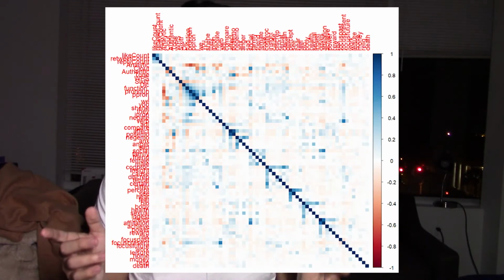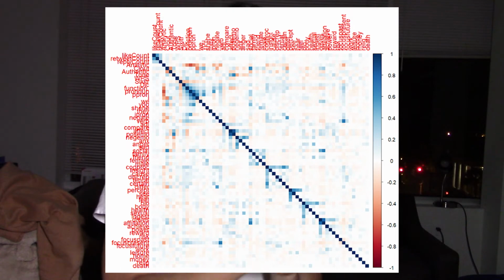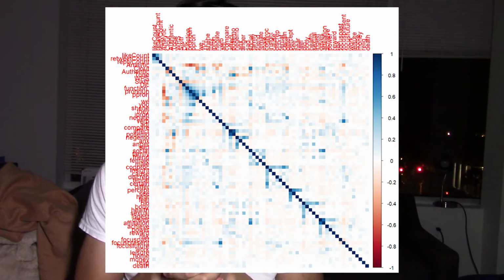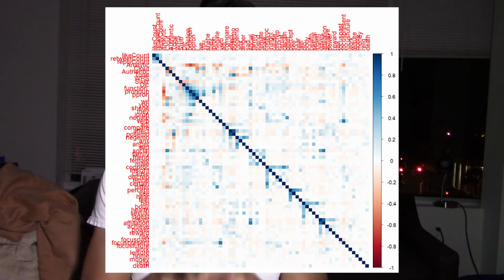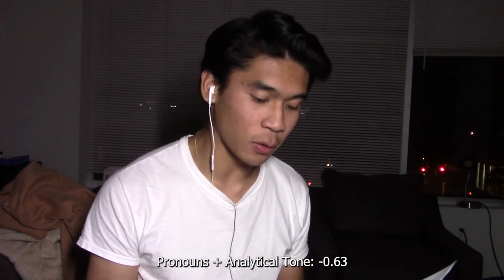We're gonna do it the good old-fashioned way. No data reduction, none of this principal components analysis or factor analysis, just pure raw data. Let's just look at the raw data, okay? Let's just do it from there. Here's a visualization of the correlations within the data. The darker the shade of blue, the more positively correlated, and the darker the shade of red, the more negatively correlated. No, I don't want you to squint at the screen. I did the squinting for you. Here are some notable correlations that I found within the data. Pronouns and analytical tone had a negative correlation of negative 0.63.